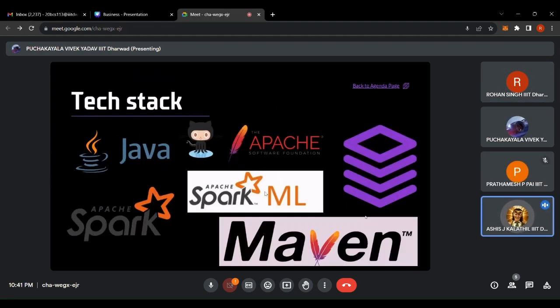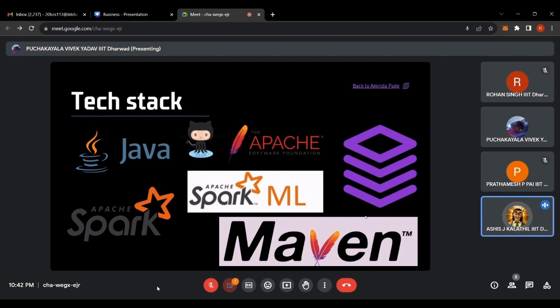Coming to the tech stack of this project, Apache Spark is the core engine driving the project. It is designed for big data processing and analytics, which makes it well suited for handling the large Amazon review dataset efficiently. Now coming to Java, it serves as the programming language for the project. It is known for its portability, reliability, and extensive libraries.